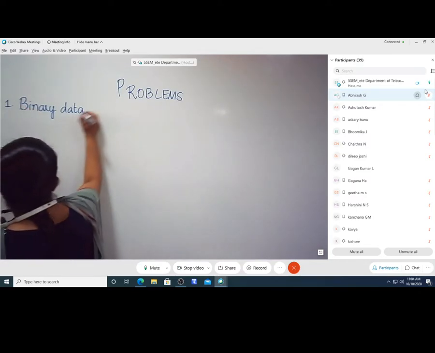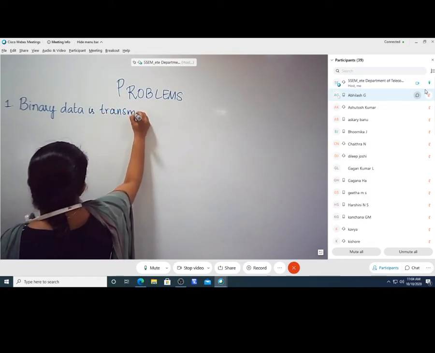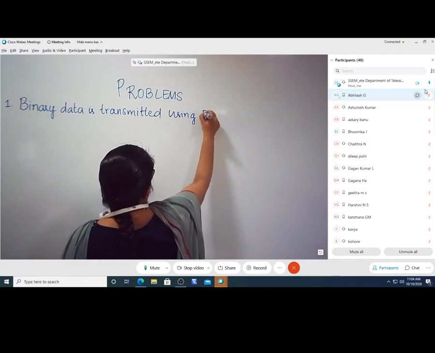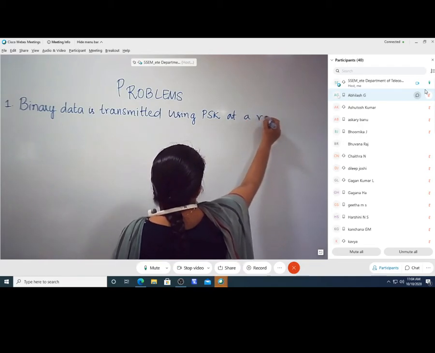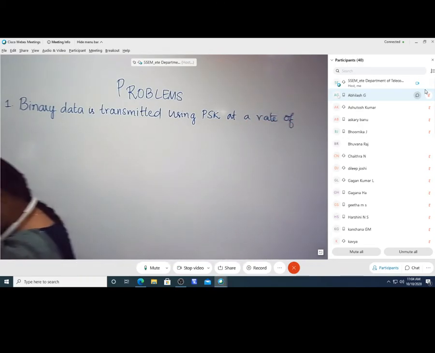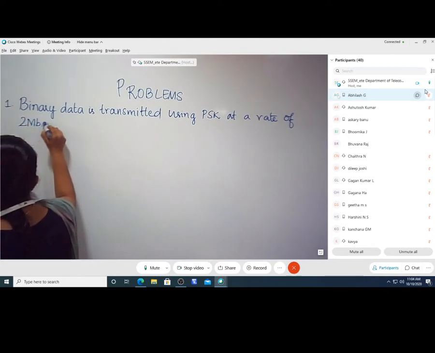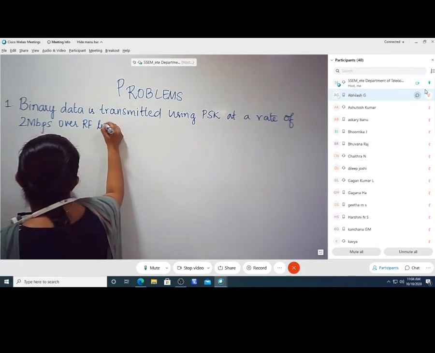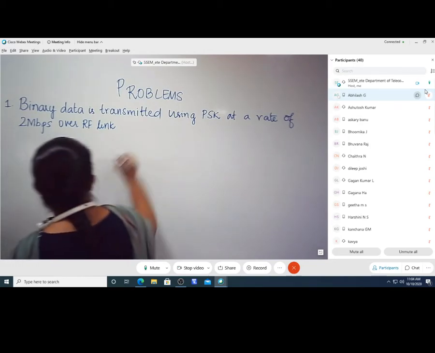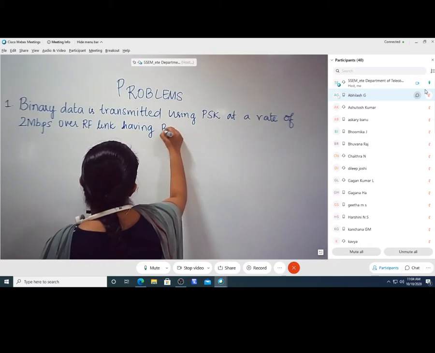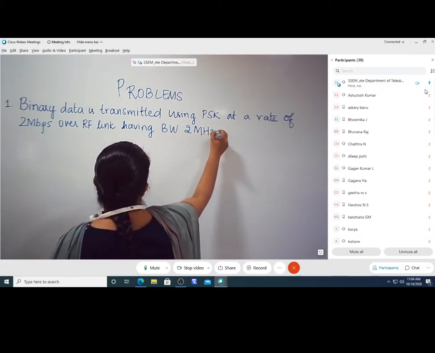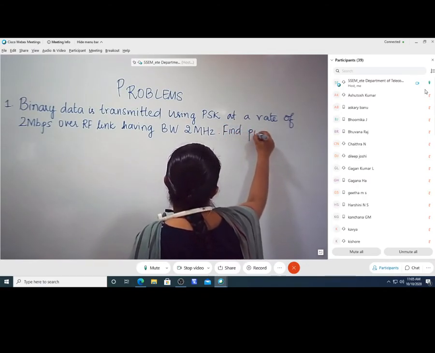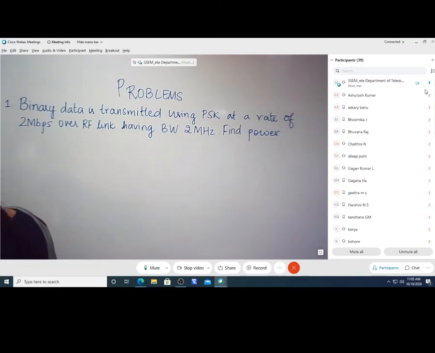Binary data is transmitted using PSK at a rate of 2 Mbps, 2 megabits per second, over RF link having bandwidth 2 megahertz, full stop. Find power required at the receiver.